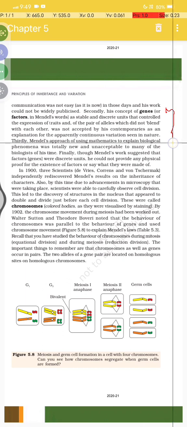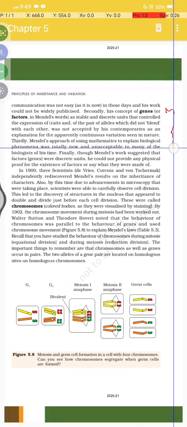Thirdly, Mendel's approach of using mathematics to explain biological phenomena was totally new and unacceptable to many of the biologists of his time.